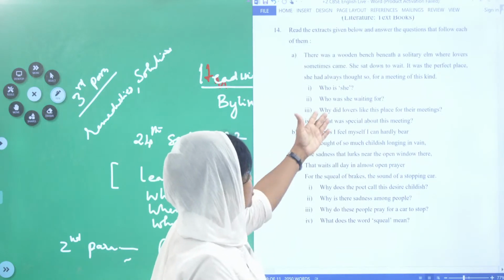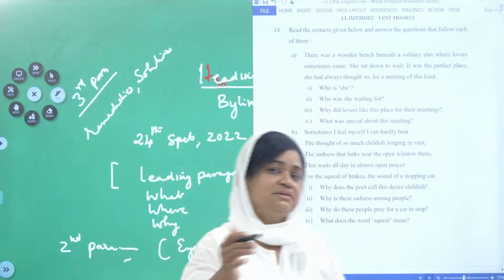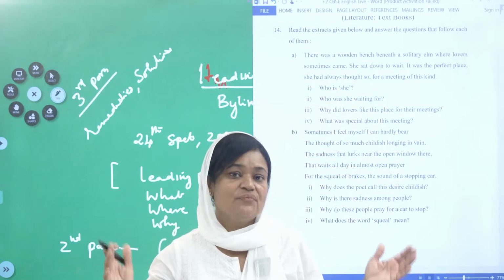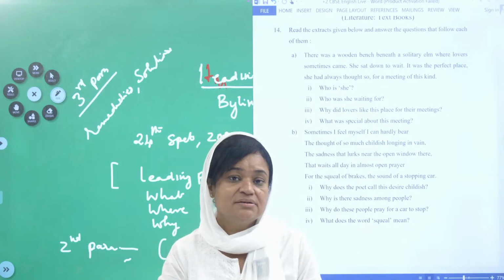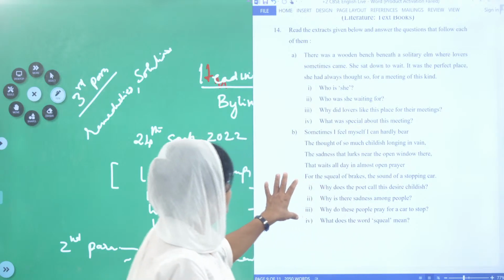Now, who was she waiting for? You need not write she went there, she went here, nothing, children. Who was she waiting for? She means who? Sophie. So you can write Sophie was waiting for Danny Casey to come and visit her.